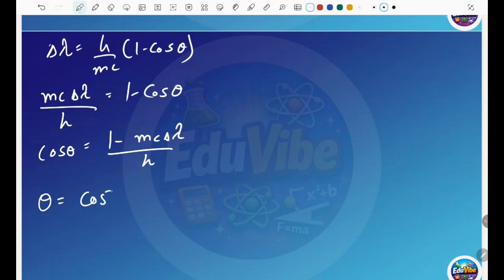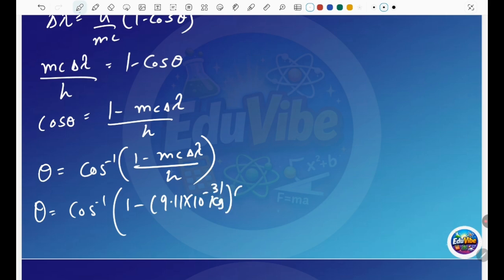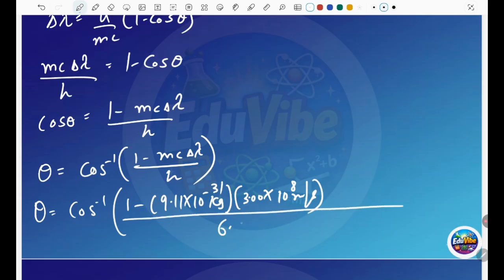So theta is cos inverse of 1 minus mc delta wavelength upon h. You have the mass of the electron, you have c, but you don't have the delta wavelength. You also have h, which is 6.63 × 10^-34 joule seconds.